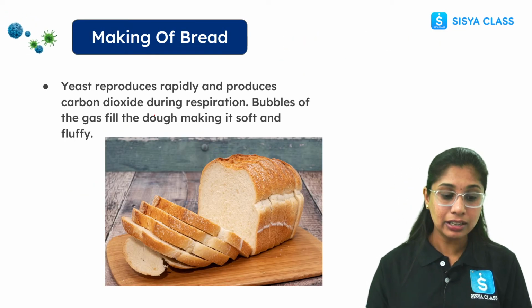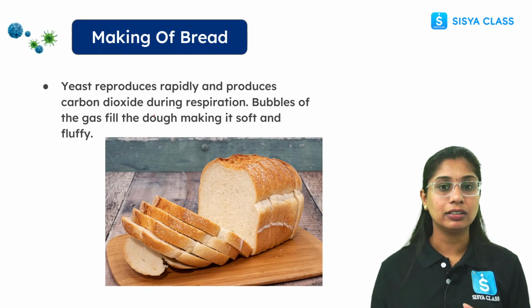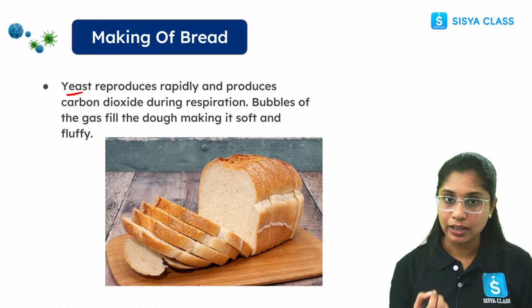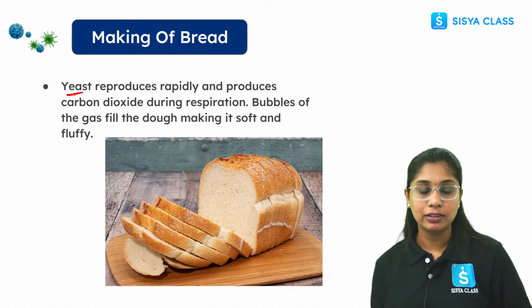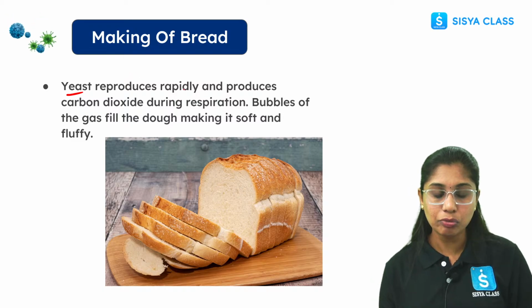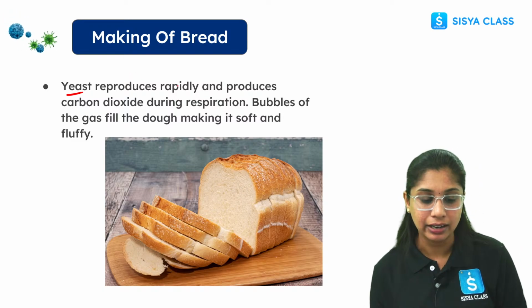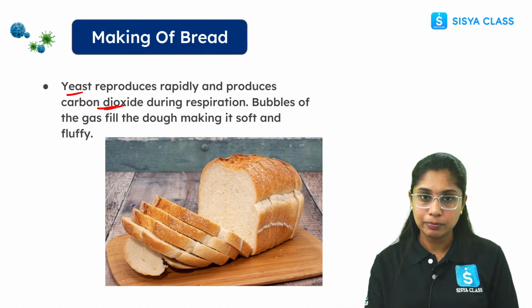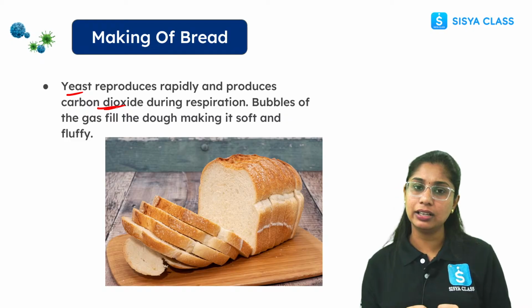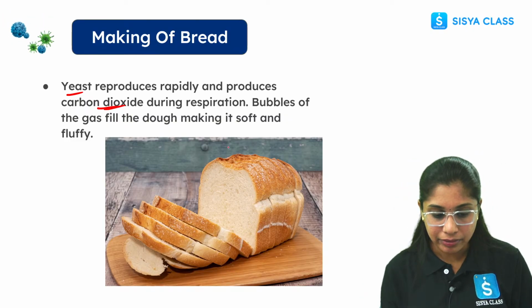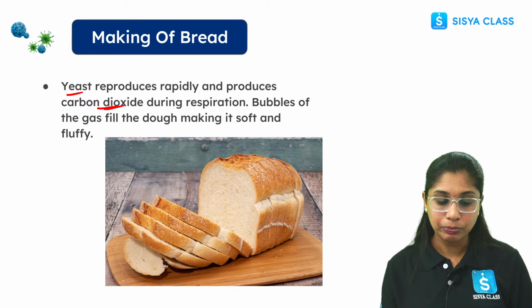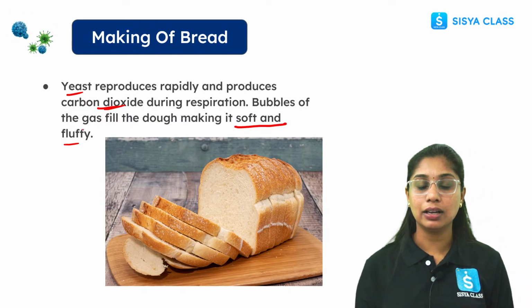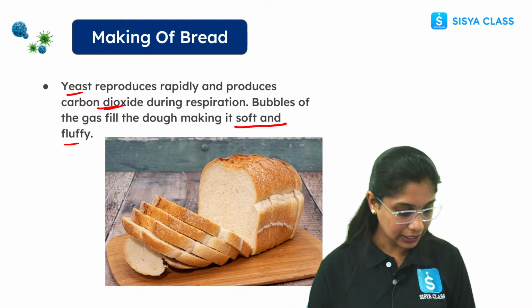Then coming to the making of bread, which is very helpful in the baking industry, in cake industries. Yeast is a fungus, a microorganism, a unicellular fungal organism. When they reproduce, when they respire, they release carbon dioxide. Now when these carbon dioxide bubbles are trapped in the bread, what happens when we heat it? These bubbles will escape out, making a space. Because of this only, the dough or the cake becomes soft and fluffy, right?